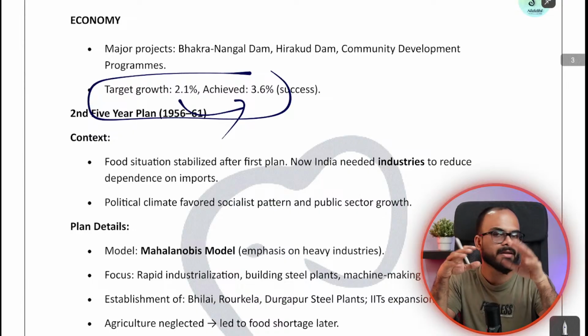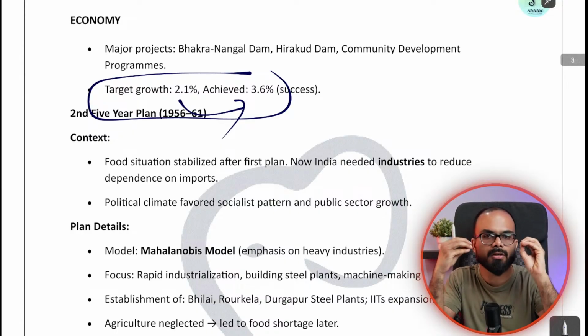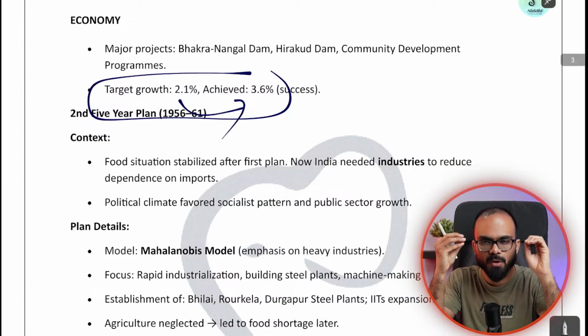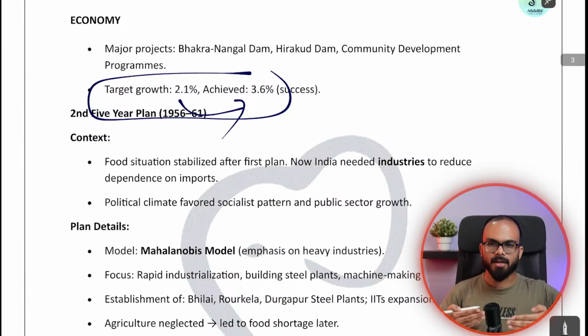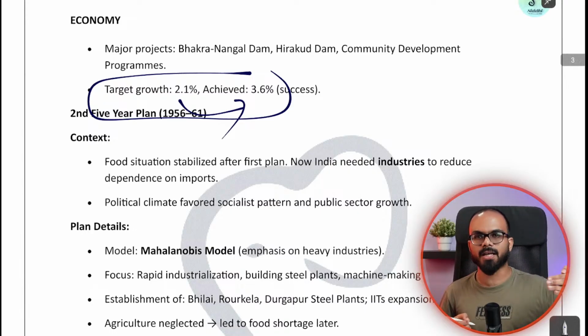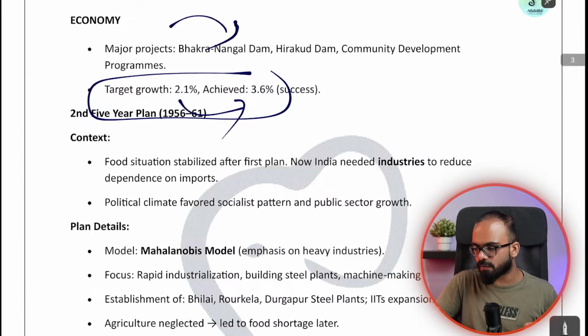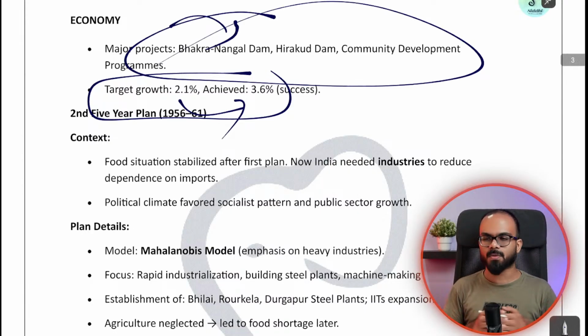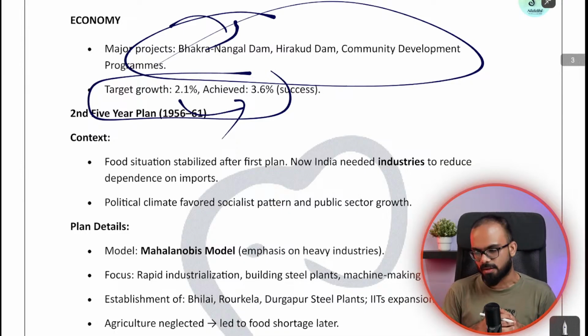So for that matter, the Government of India wanted to focus on large scale dams, because if you construct dams and stop water, then you can ensure the availability of water throughout the year. As a part of the first 5-year plan, the government built a lot of dams. Some famous projects are Bhakra Nangal Dam, Hirakud Dam, etc.